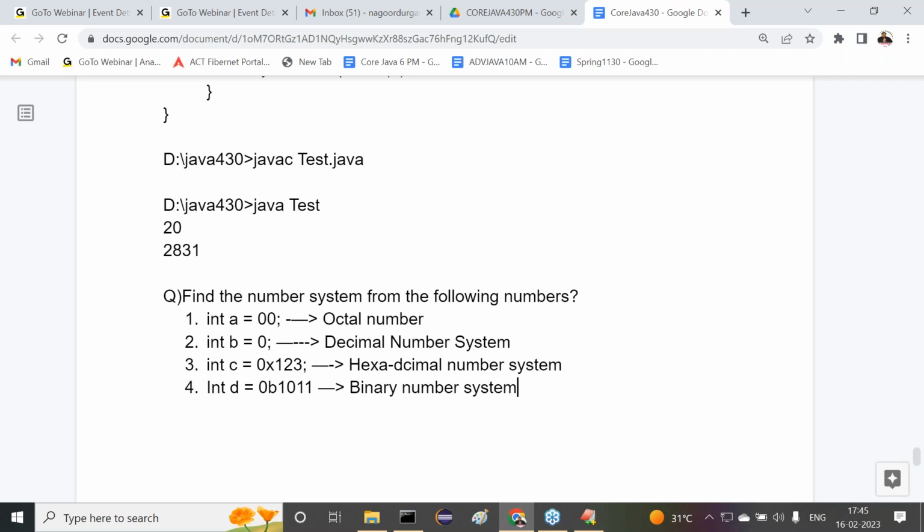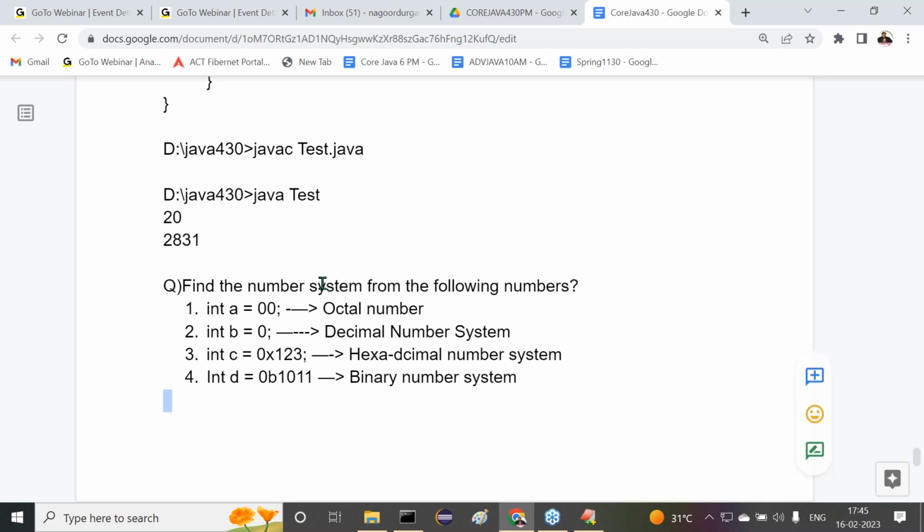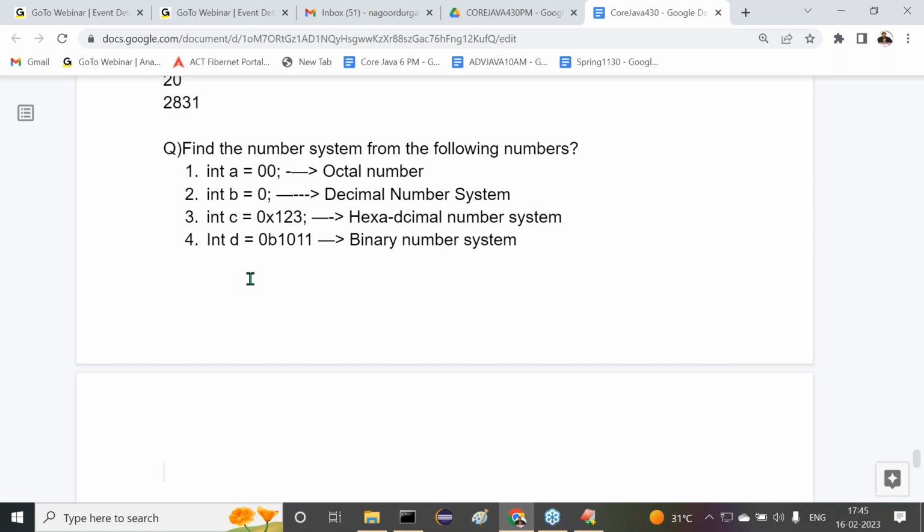Like this we can easily identify these, but the first two are somewhat confusing in general, especially this one. So first priority is for the number, and only after that do we check the prefix. Only 0 is available, so how can you provide a prefix value? No prefix value, so directly we can think it is a decimal number. Right, so now this is the story about number systems. Totally, this number system topic is completed, guys.